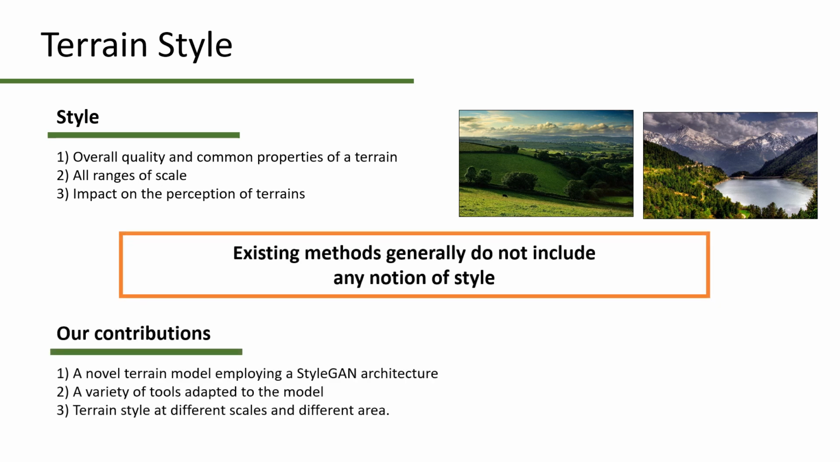Our contributions are a novel terrain model using a StyleGAN architecture that describes and generates high-quality digital elevation models, and a set of tools, adapted to the model, that are central to terrain authoring. We introduce the concept of terrain style at different scales and spatialized, enabling rich context-aware content generation. We introduce a deep neural model based on the StyleGAN architecture and applied to digital elevation models.